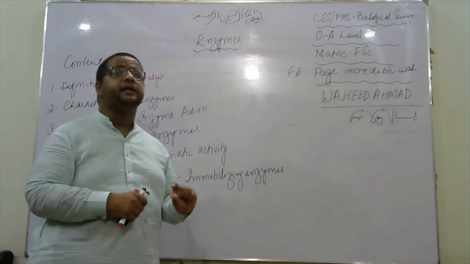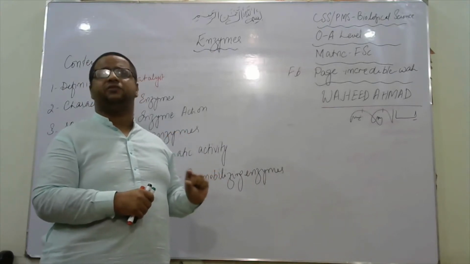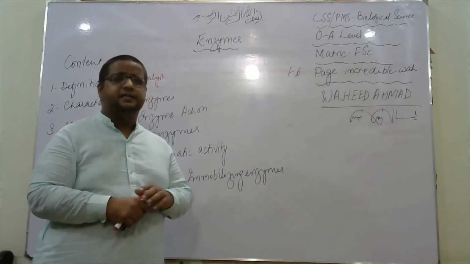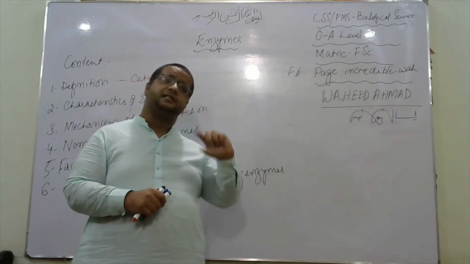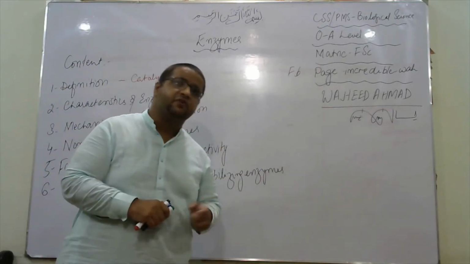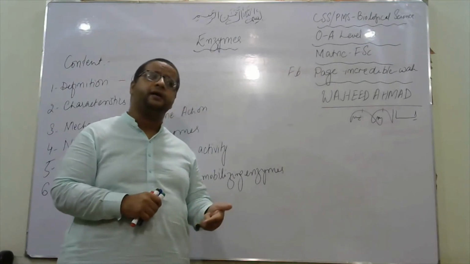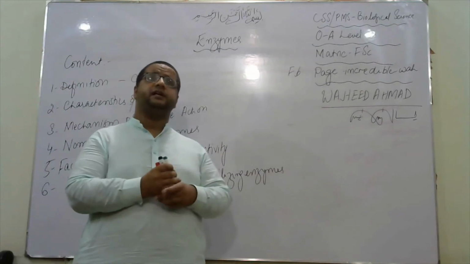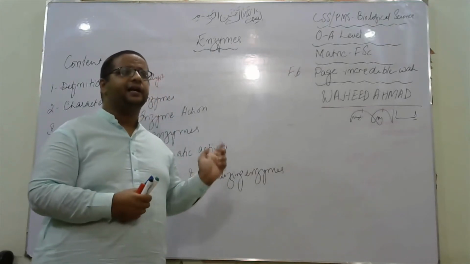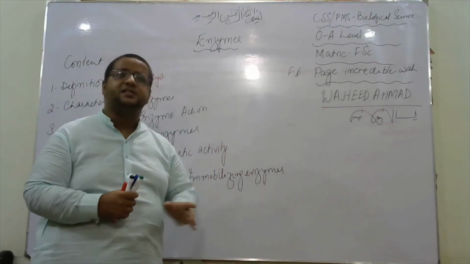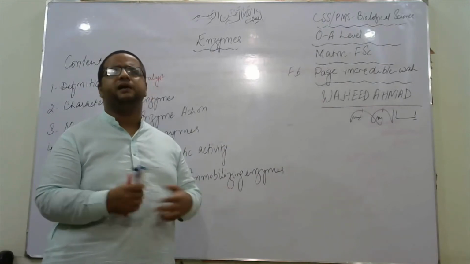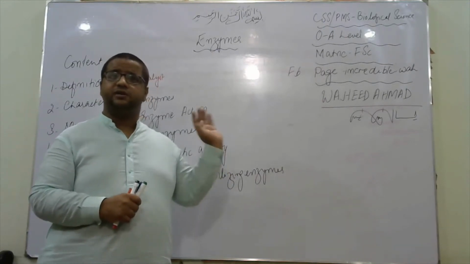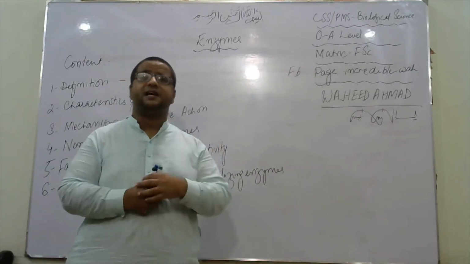The quantity at the initial stage of a reaction and the quantity at the end of the reaction would remain the same. The same is the case with the enzyme. Enzymes are those biological catalysts which speed up chemical reactions in our body without being used up themselves. This is one of the differences between a catalyst and an enzyme. Enzymes are biological catalysts, while catalysts speed up chemical reactions in industries. So it's biological.